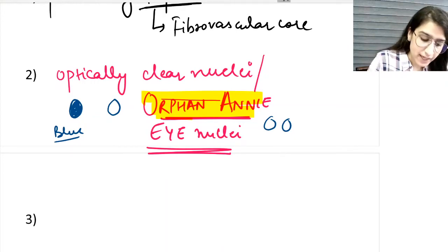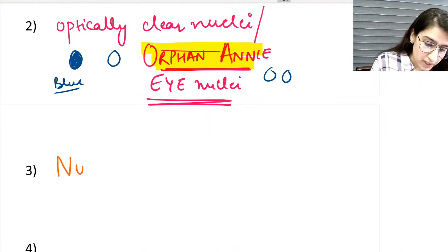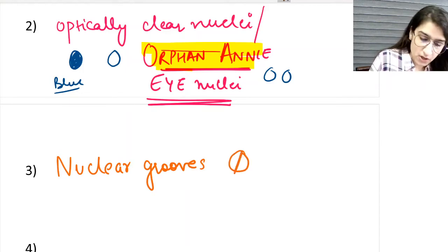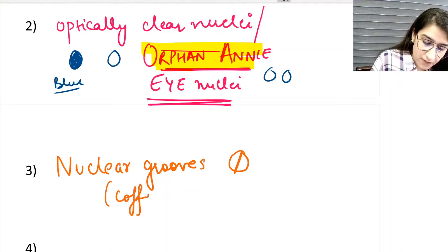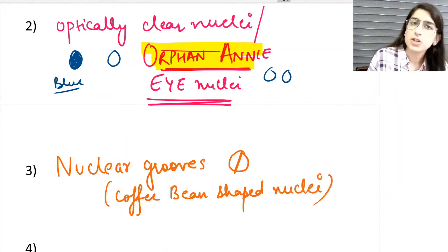The next nuclear feature is the presence of nuclear grooves. Nuclear groove means there will be a grooving inside the nucleus, or you can say coffee bean shaped nuclei. You all know how a coffee bean looks.